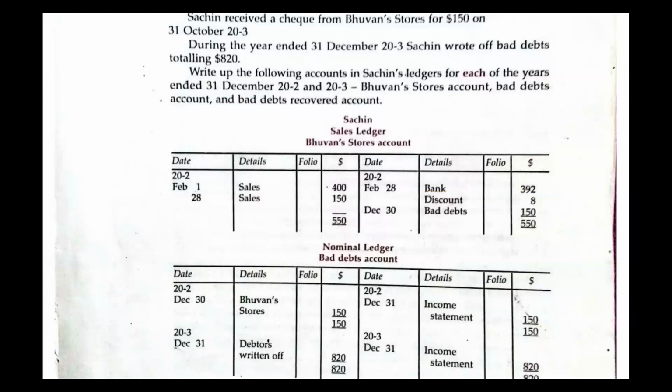Yes. Then at the same time, it is said that in December, this person purchased other goods worth 150 after settling the account. Okay, he settled the account. But again, he purchased other goods worth 150. But it is said that after purchasing these goods, his account was written off as bad debt.